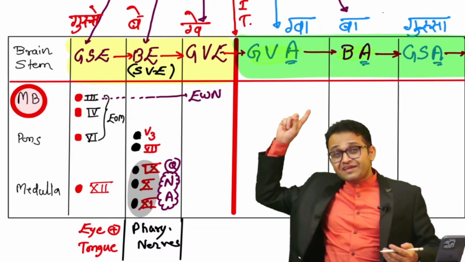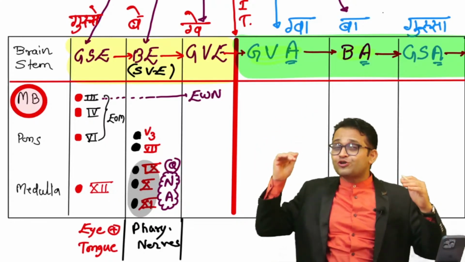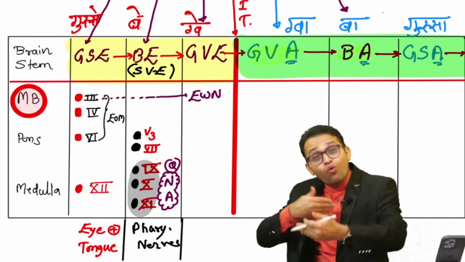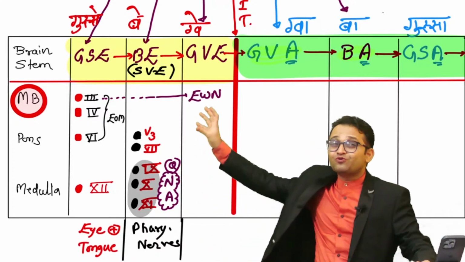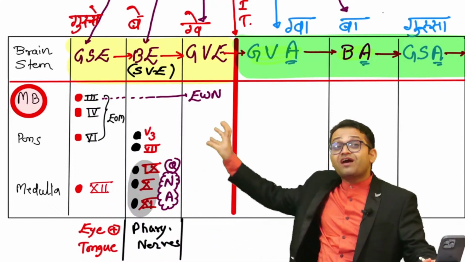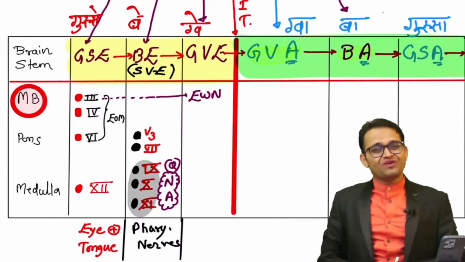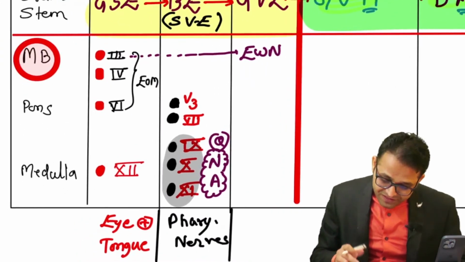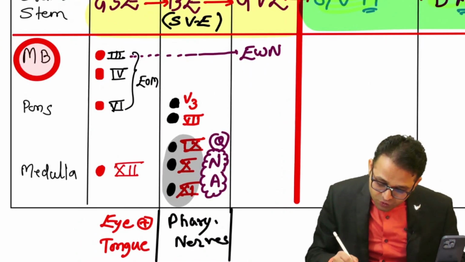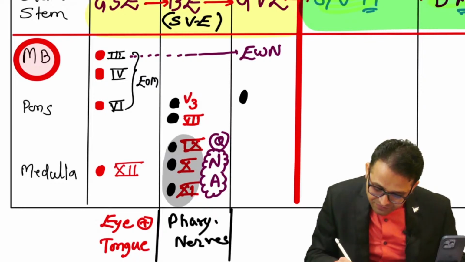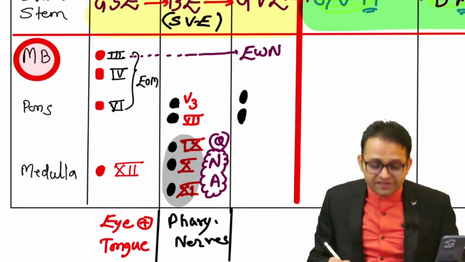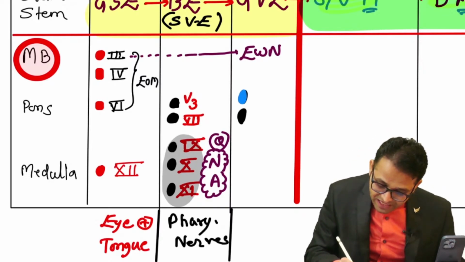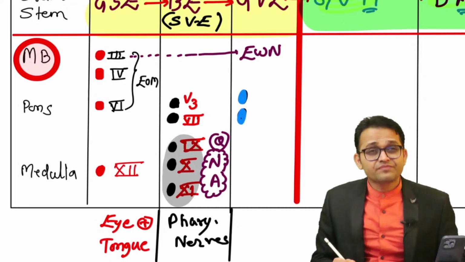Do you remember in our bullet train anatomy, I taught you the secretomotor pathway. Secretion is motor activity. So you just have to count the nuclei which control the secretion. One by one, let's start. In the pons, there are the superior salivatory nucleus and inferior salivatory nucleus. The superior salivatory nucleus controls the secretion of the sublingual and submandibular glands.